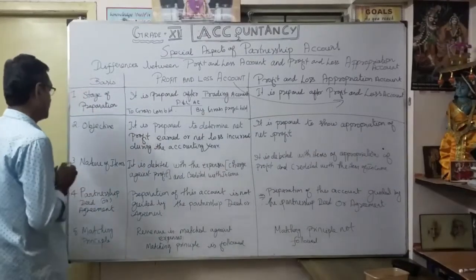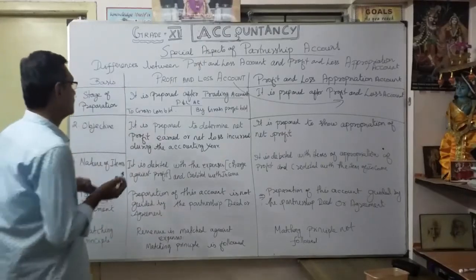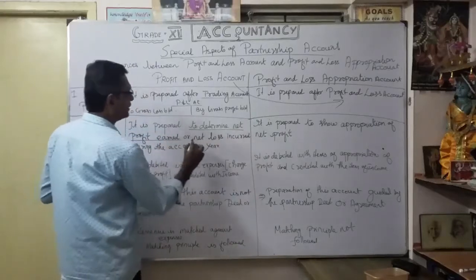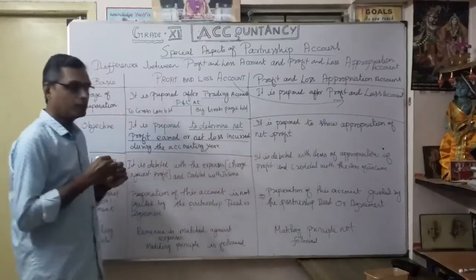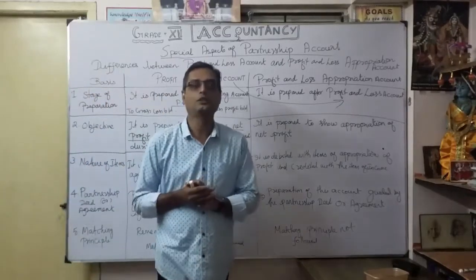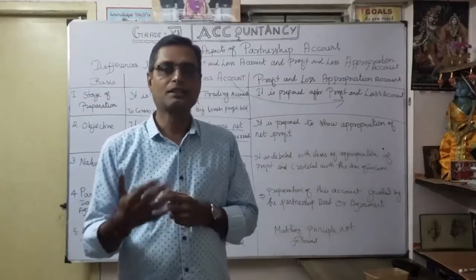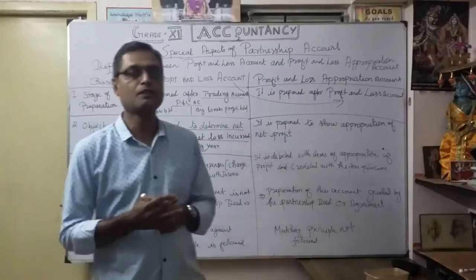Second, the objective. We prepare the profit and loss account very simply to determine the net profit earned or net loss incurred during the accounting period. We run the business naturally to earn profit, which is why we prepare the financial statements.